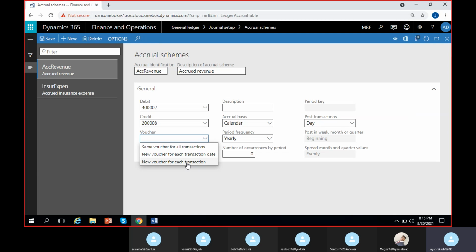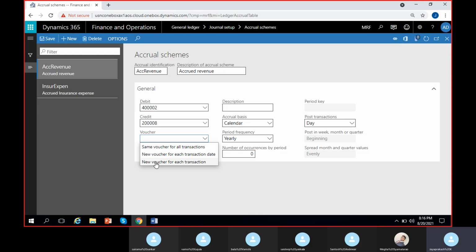But when we post an accrual entry, we know for the first day what two entries will be posted. There will be a dummy entry, the reversal entry, where the same account is debited and credited. I showed you yesterday. Later for the same day, there will be another entry posted, the accrued entry for that particular month. So on the same date there will be two transactions. One will be the reversal, dummy entry. Another one will be the first accrual entry. So in that case, it will take the same voucher for that. And for the remaining, every transaction will take a separate voucher number.